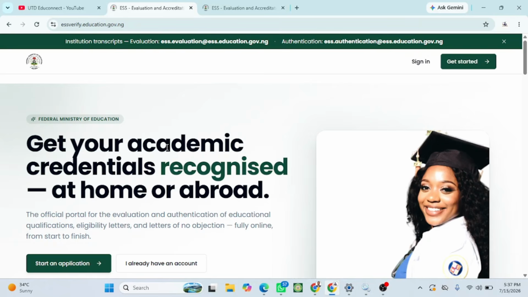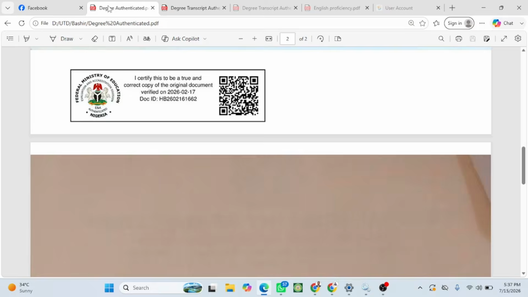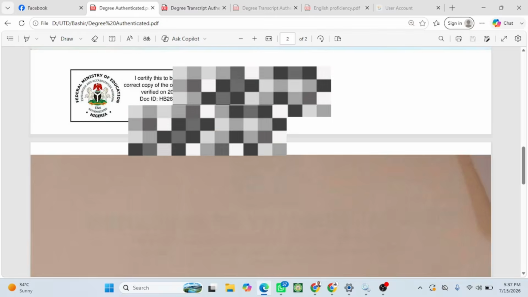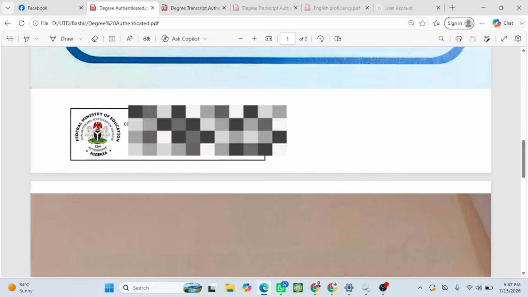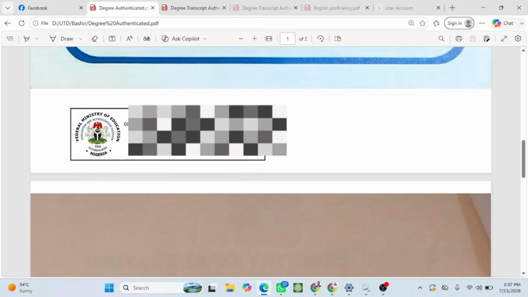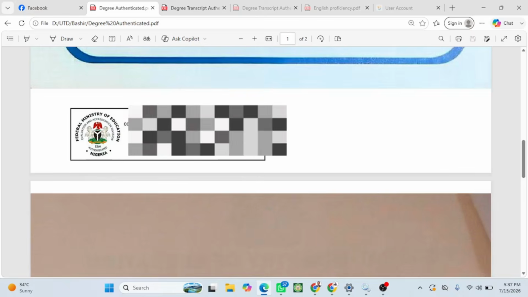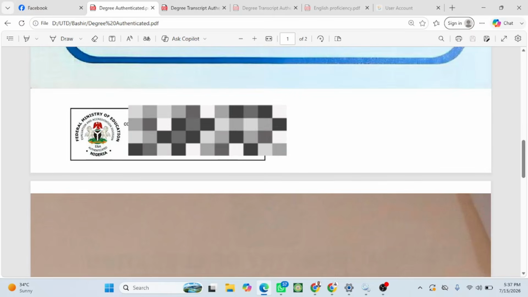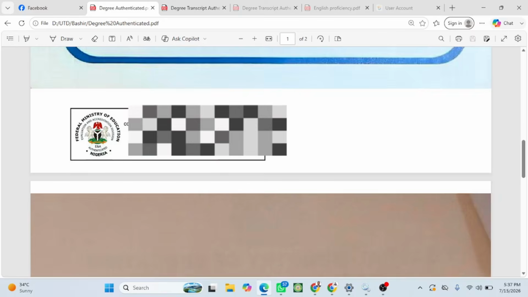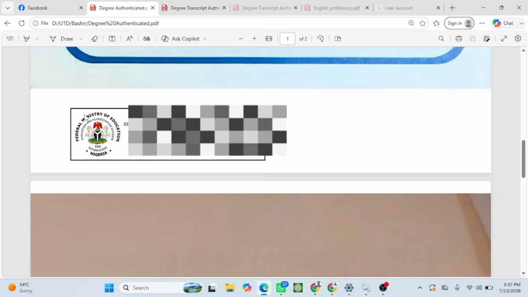Before I start, let me show you a document authentication sample, how it looks. As you can see, here is an academic transcript for someone. This is how document authentication is applied. The Ministry of Education will attach this sticker on each of your documents saying that I certify this to be a true and correct copy of the original document. This is by file number, then document number. They will also add this QR code, which if you scan it, you are able to download the document. And also you can see the logo of the Federal Ministry of Education.